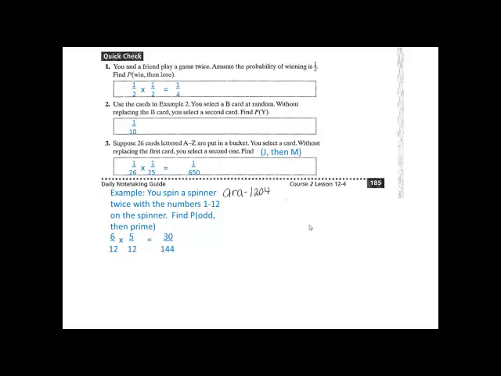You should have gotten 6/12 for the probability of an odd, 5/12 for the probability of a prime. So 6 times 5 is 30, 12 times 12 is 144, which simplifies, make sure you always simplify, to 5 out of 24.